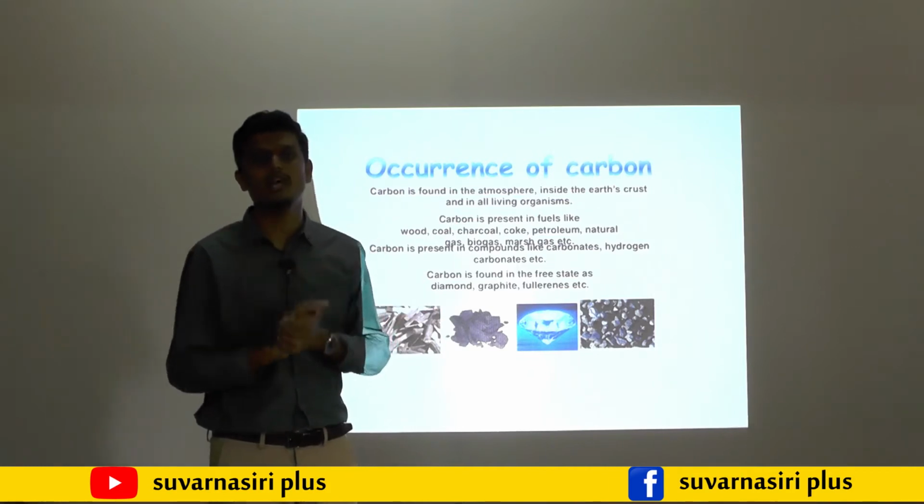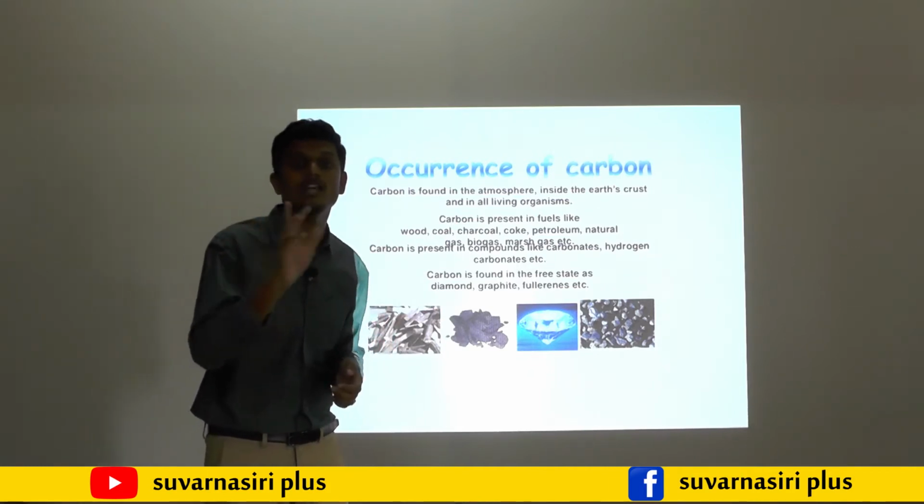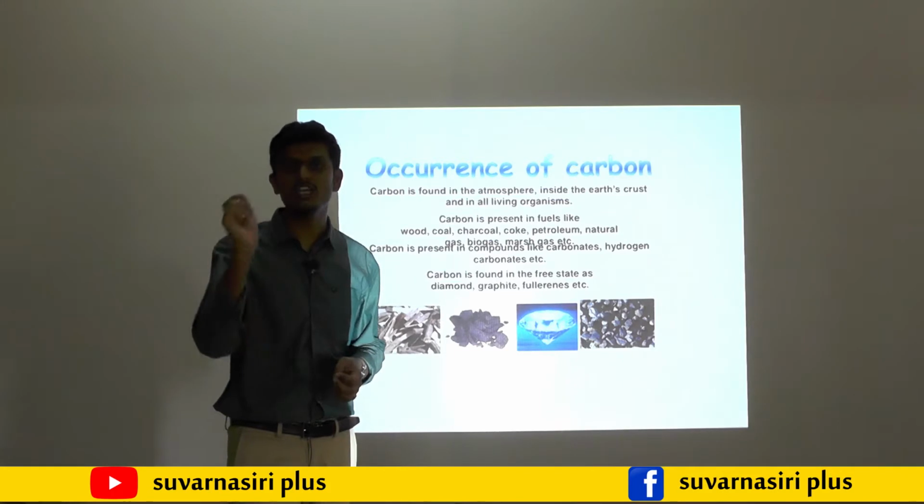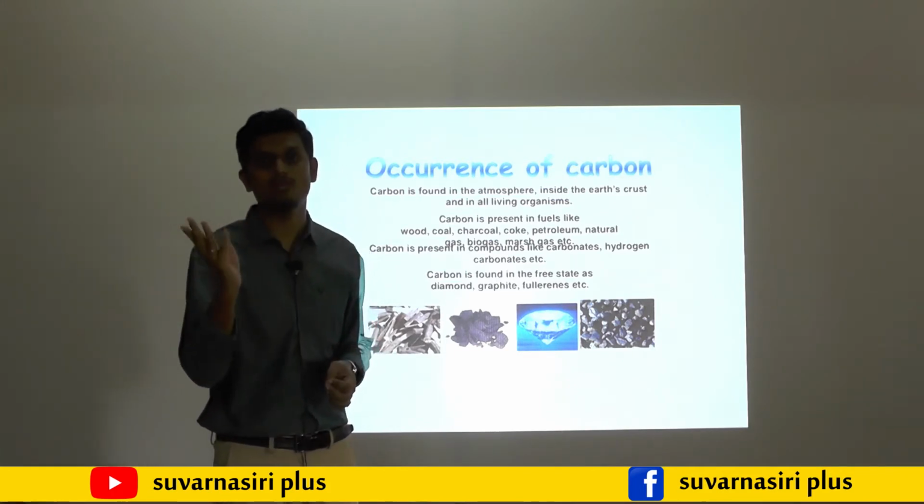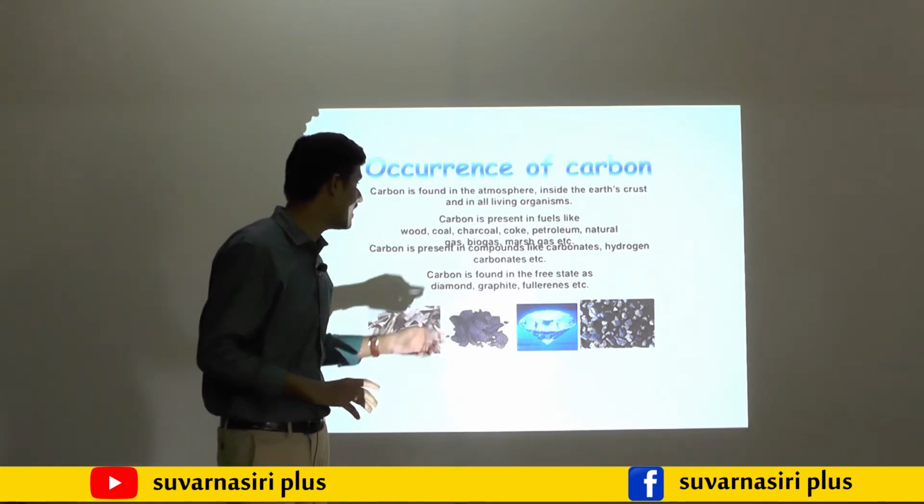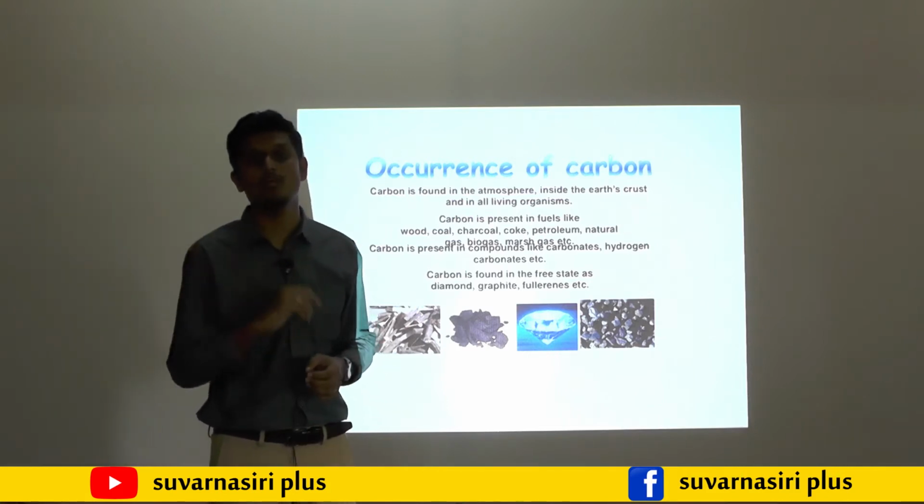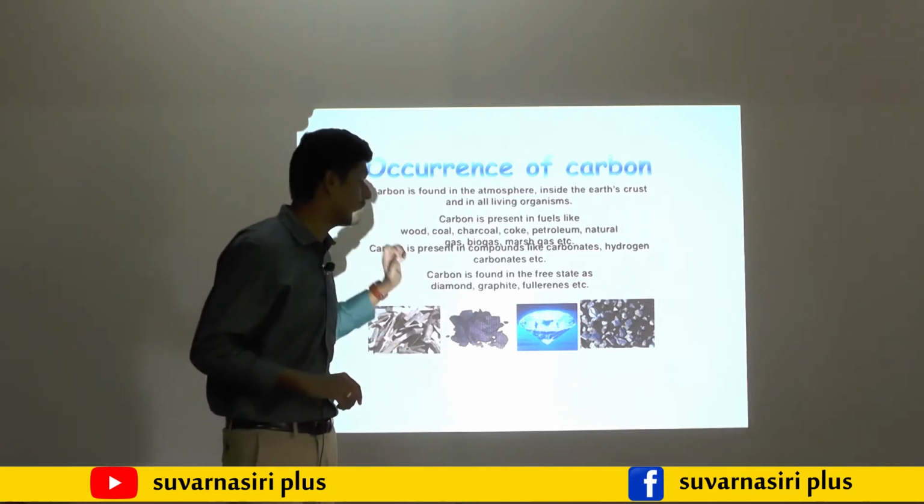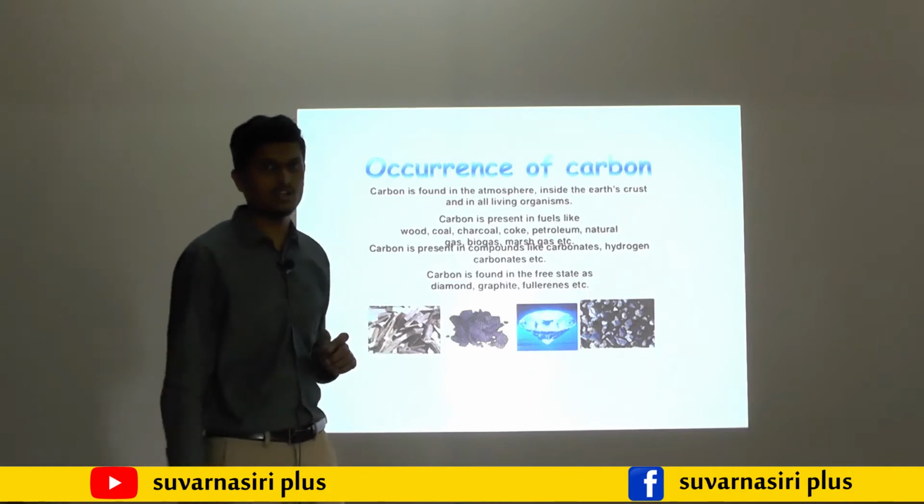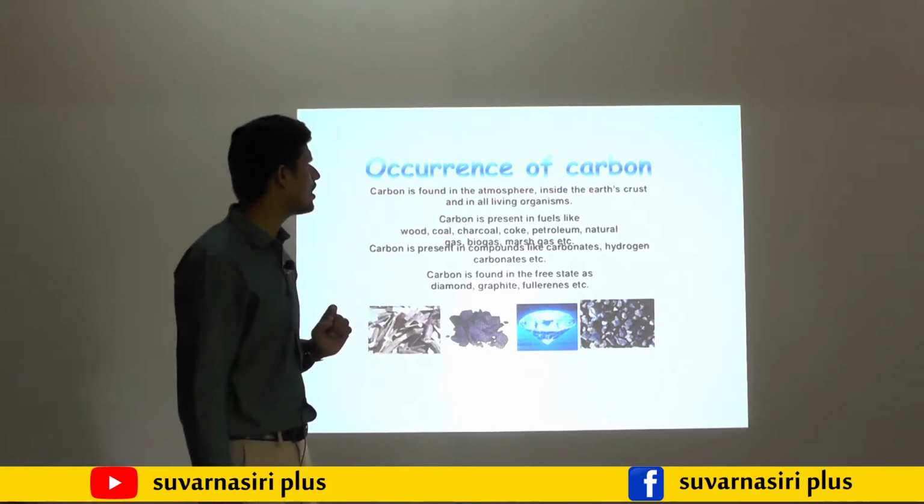What is the difference between diamond and graphite? The arrangement is completely different. If each carbon is surrounded by 3 more carbons, it is called graphite. If each carbon is surrounded by 4 more carbons, it is called diamond. Like that, things are there. So this is a small introduction about carbon.